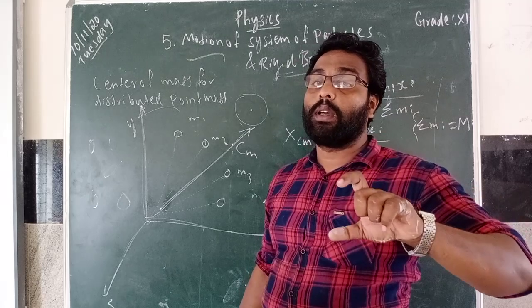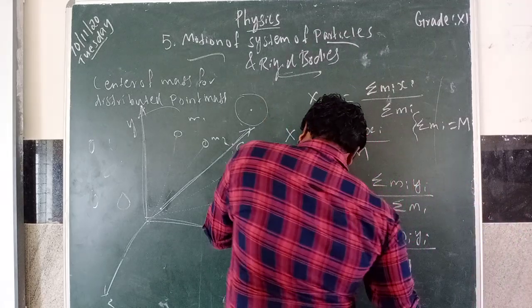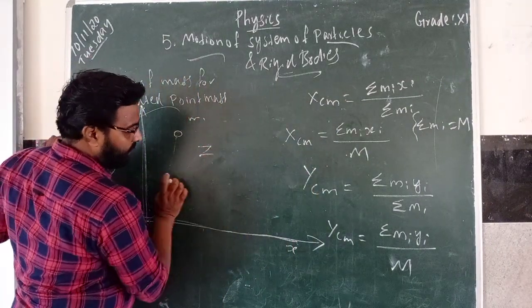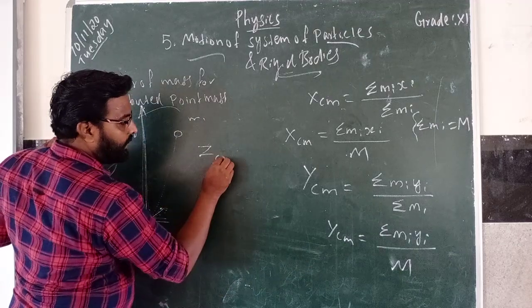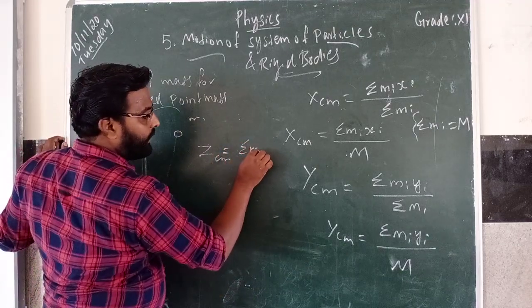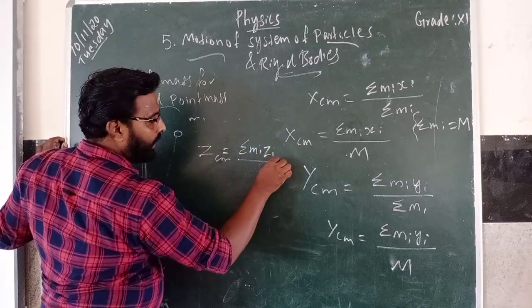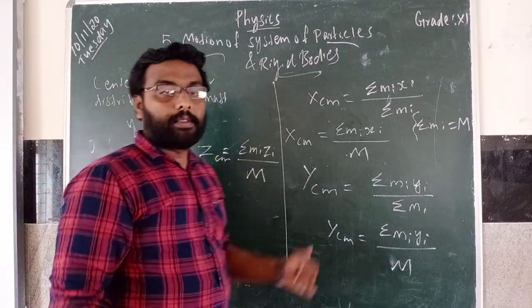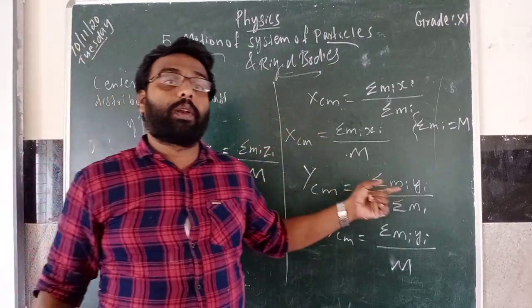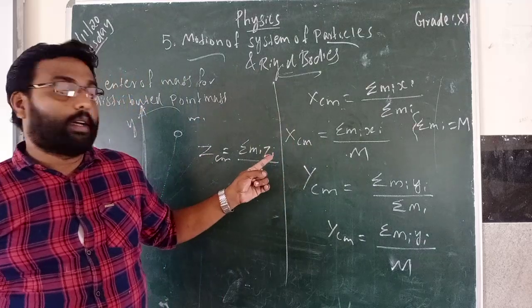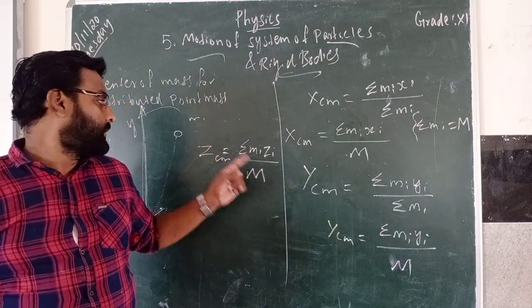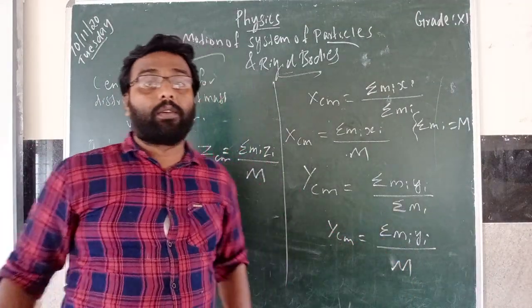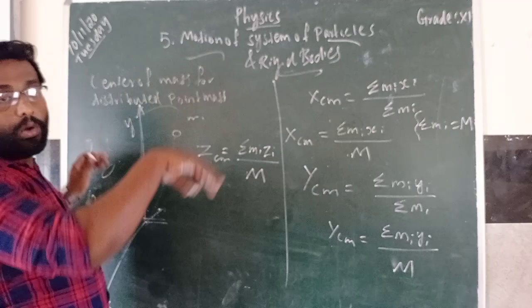So you can find the center of mass by using the formula ZCM equal to summation MiZi by capital M. These are the three basic formulas to find the center of mass on the X axis, Y axis and Z axis. Then one more formula is given, that is for finding the whole thing.